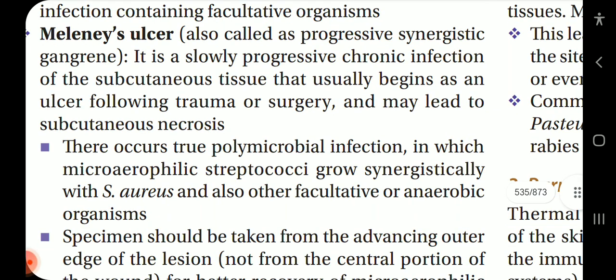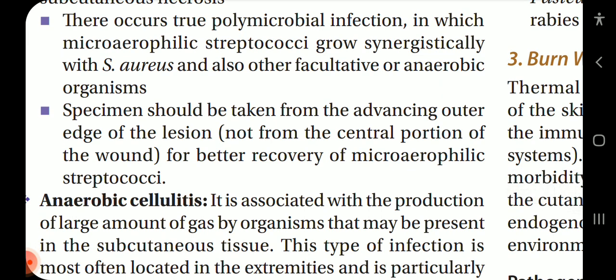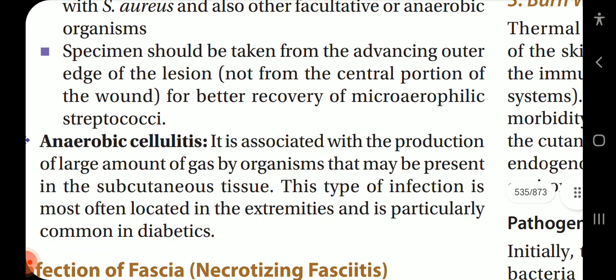Meleney's ulcer, also called progressive synergistic gangrene, is a slowly progressive chronic infection of the subcutaneous tissue that usually begins as an ulcer following trauma or surgery and may lead to subcutaneous necrosis. It occurs through polymicrobial infection in which microaerophilic streptococci grow synergistically with Staph aureus and other facultative or anaerobic organisms. Specimen should be taken from the advancing outer edge of the lesion, not from the central portion of the wound, for better recovery of microaerophilic streptococci.